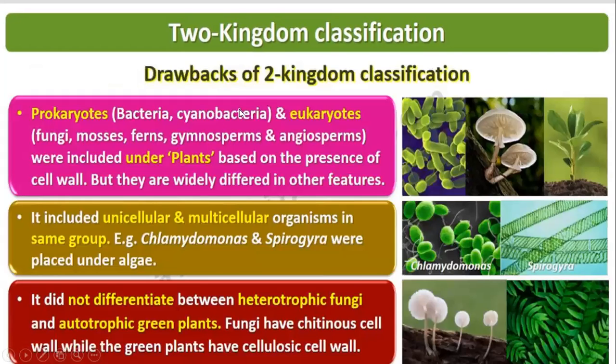Now, there are some drawbacks in the two kingdom classification. The first drawback is that prokaryotes like bacteria and cyanobacteria, and eukaryotes like fungi, mosses, ferns, gymnosperms, and angiosperms were all included under plants.